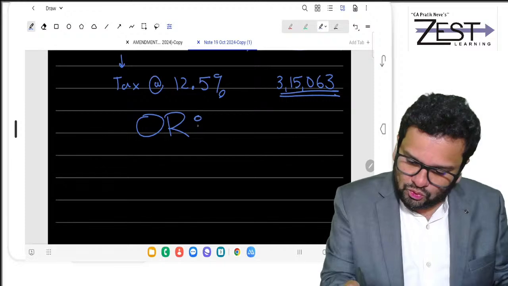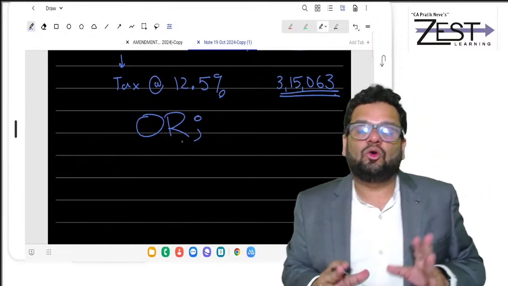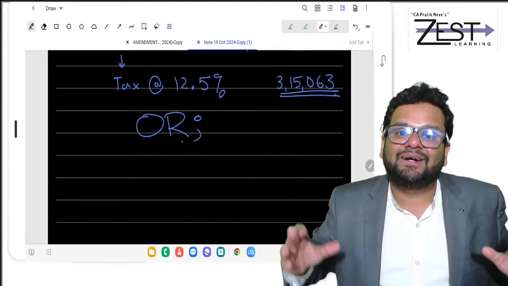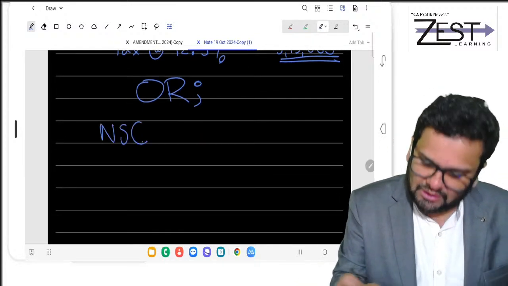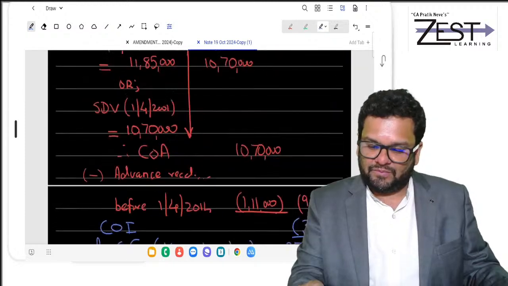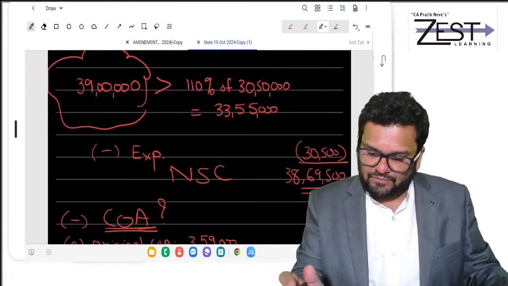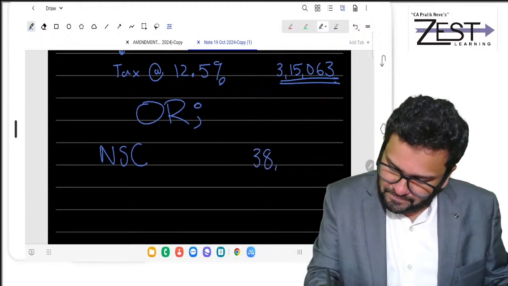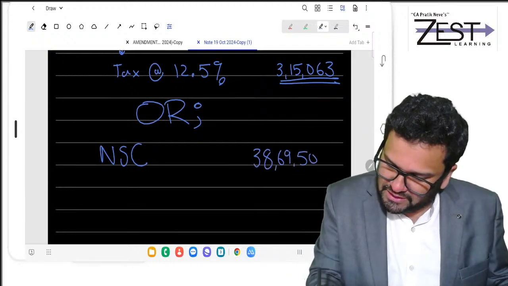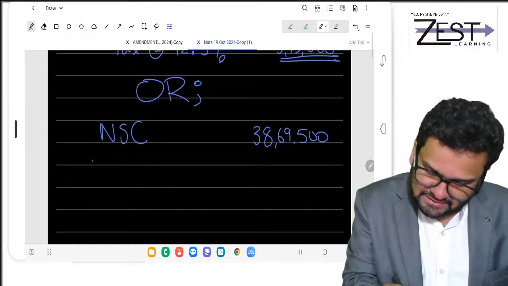But this is not compulsory for you. What you can do, you can go for the benefit of indexation. If you want to go for the benefit of indexation, see, we'll do the calculation. NSC is 38,69,500. That will remain the same. Yes, sir. That will remain the same. Less